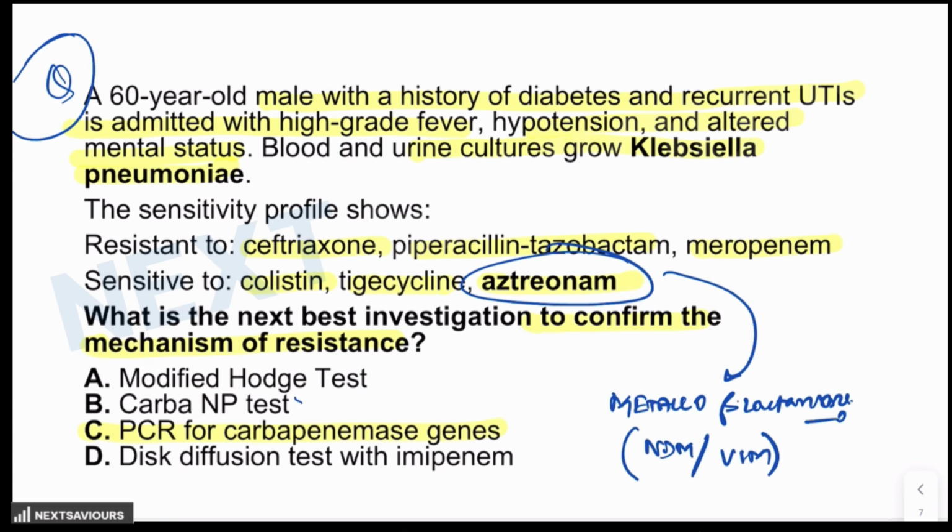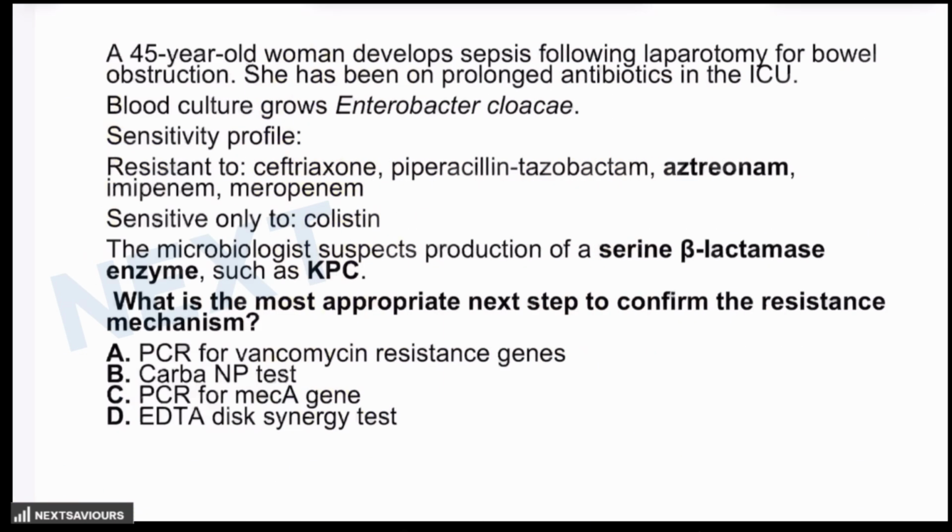Carba NP test is a good rapid phenotypic test, but it does not tell you which gene is involved. And modified Hodge test, as you already know, is outdated and is not specific. The disk diffusion we have already talked about, that it is at this point of time of no use. It has already been done: what are the drugs to which the organism is resistant and what are the set of drugs the organism is sensitive to. Coming on to the next question.